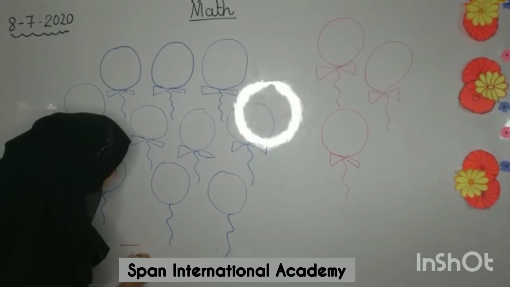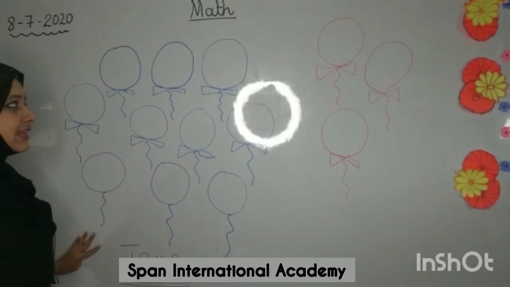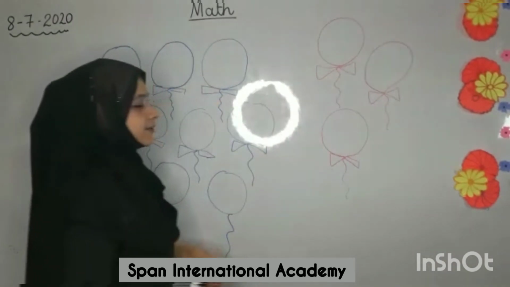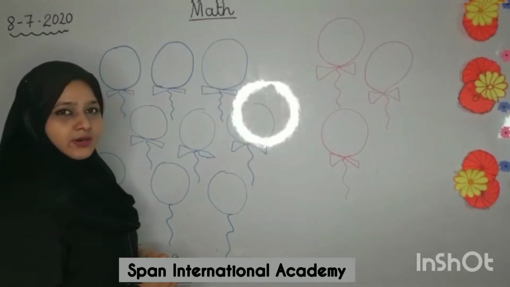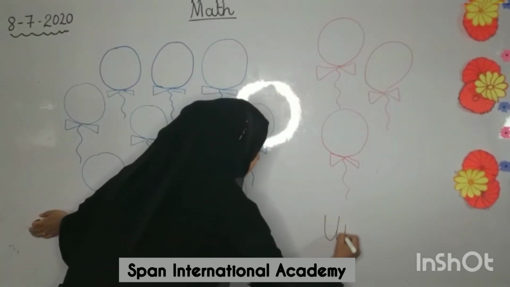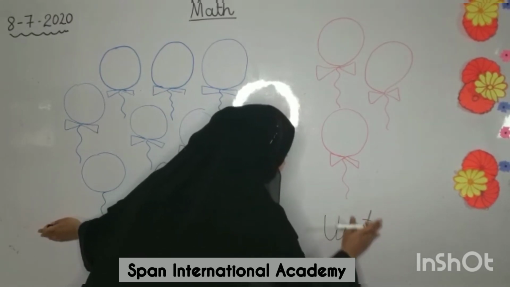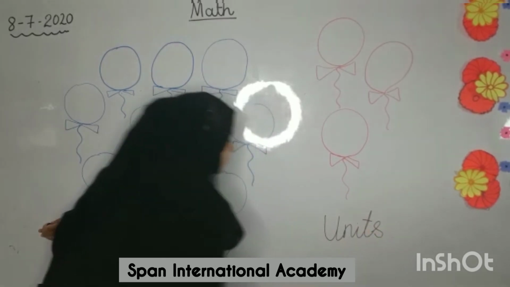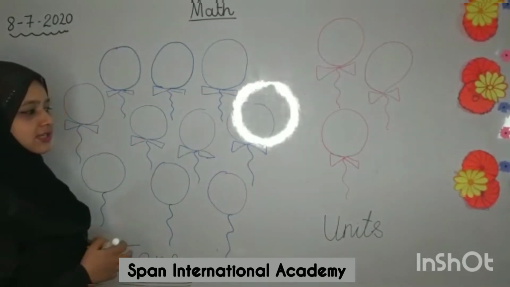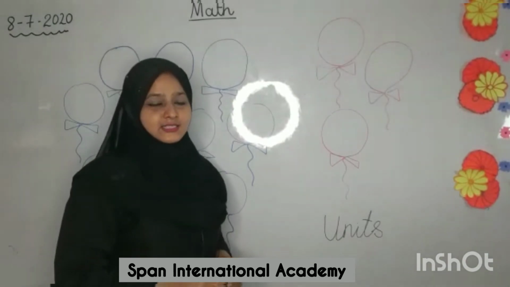So this is the house of tens. Now let's count these red balloons. 1, 2, 3. I have only 3 balloons over here, and these balloons are in the units house. So if I have 1 tens and 3 units, what is the number I will get? Well, alright, I will get 1, 3, 13.